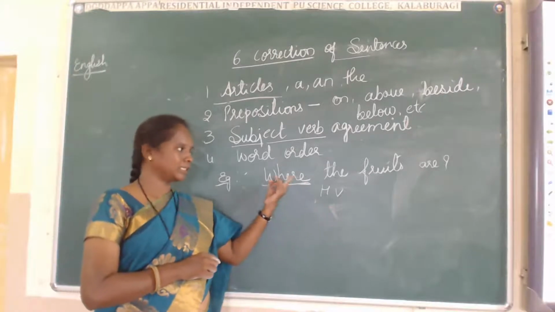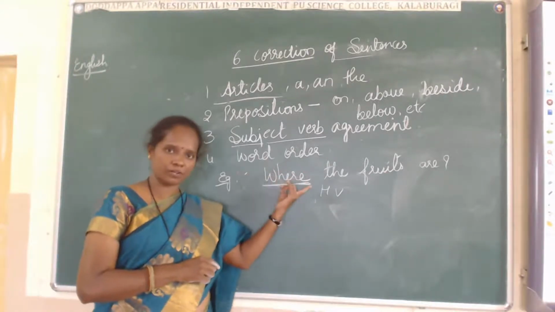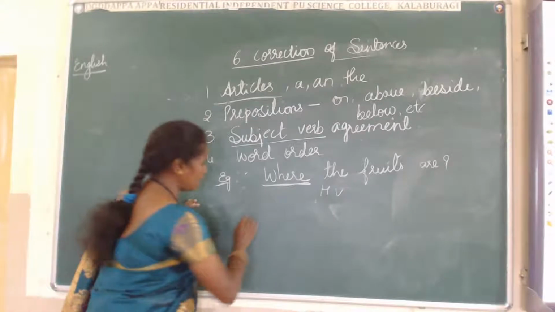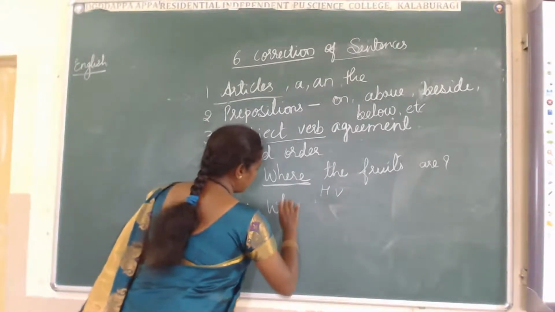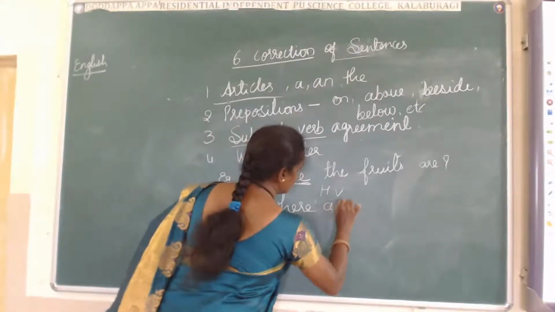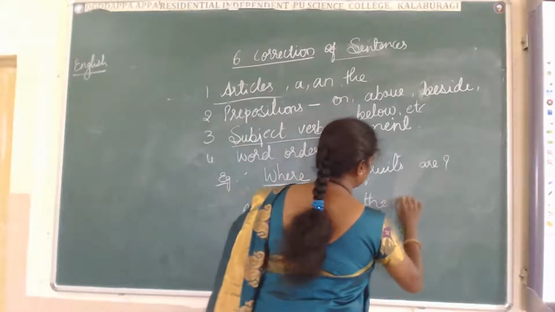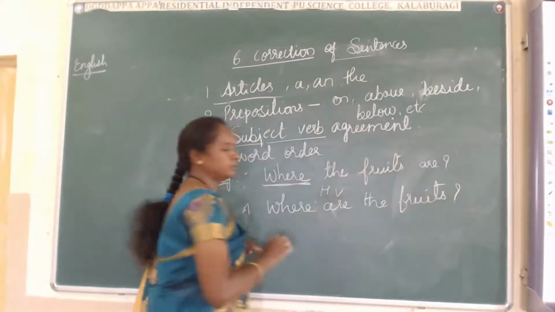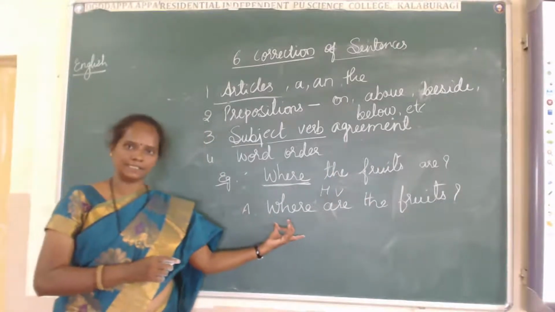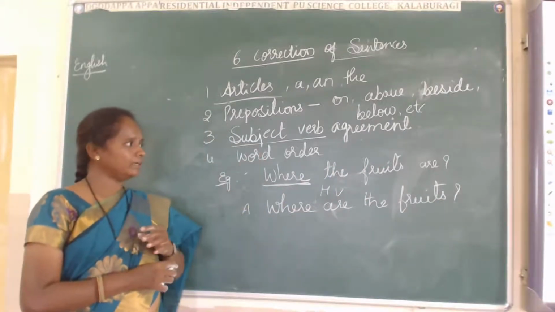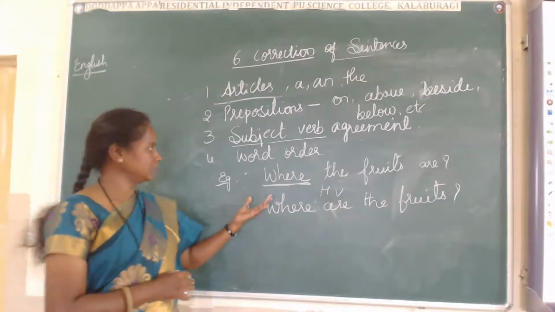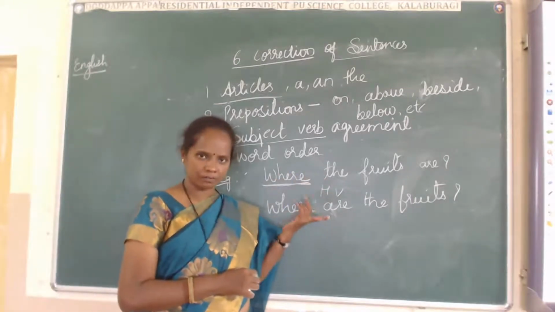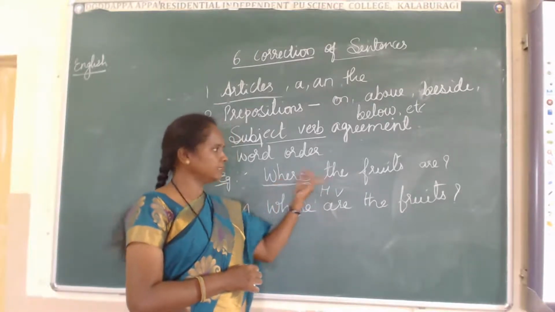After that, we have to use a helping verb. See, students, this is not a negative word. This is a question form. Question form, what happens? Answer. Where are the fruits? Where are the fruits? Question mark. This is the exact answer. I told you, while talking, we speak like this only: "Where the fruits are?"